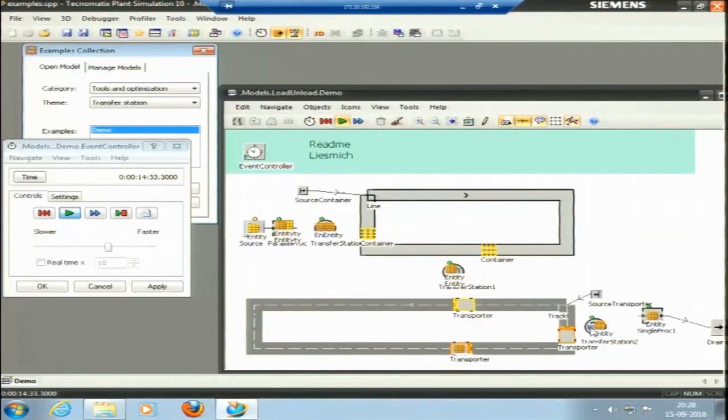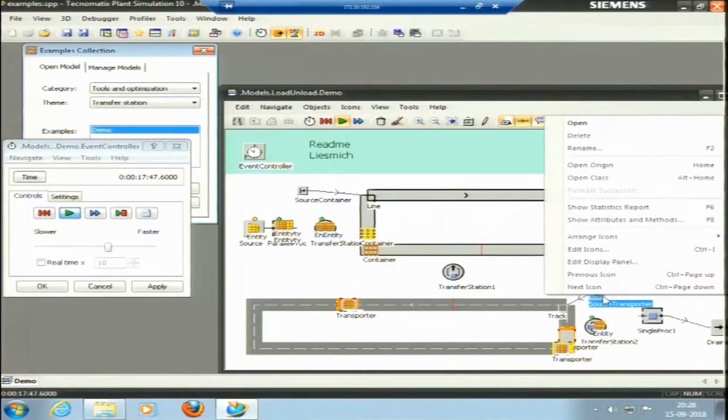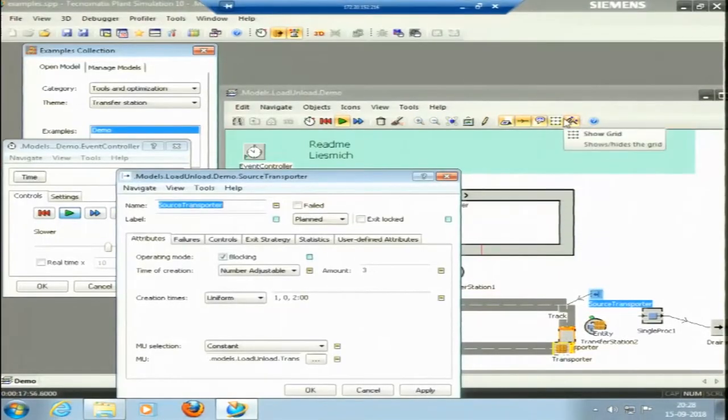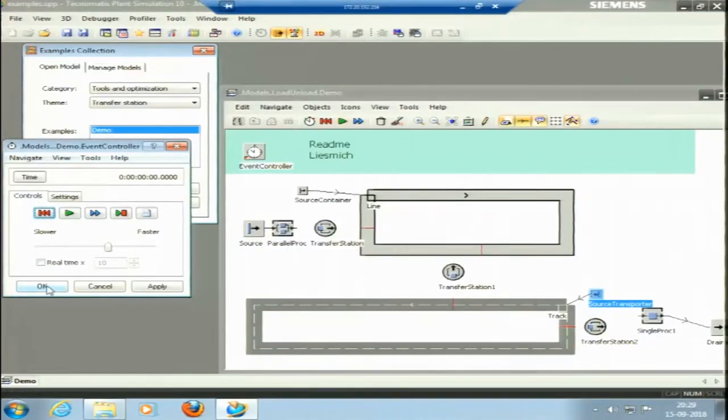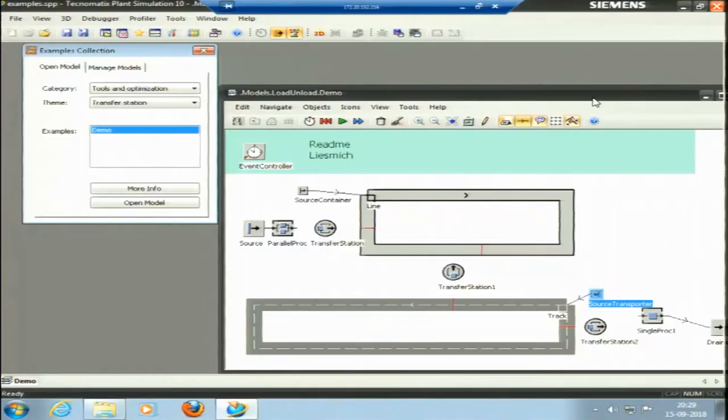So again from this there is another transfer station. Okay, there is a source transporter as well. The source transporter, that is, a source that is trying to transport material from some other frame, or using some other interface. It is trying to do that. So this is one of the objects that can be used. So this is just a transfer station. Okay. Now, apply.